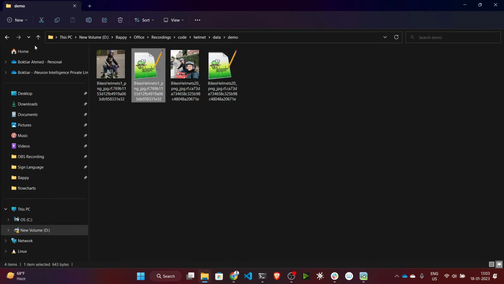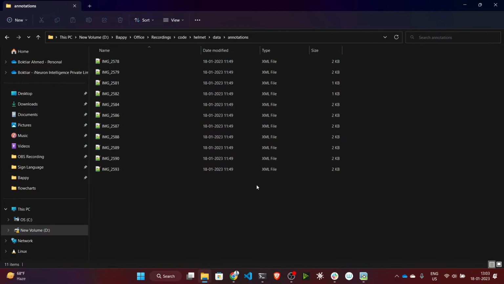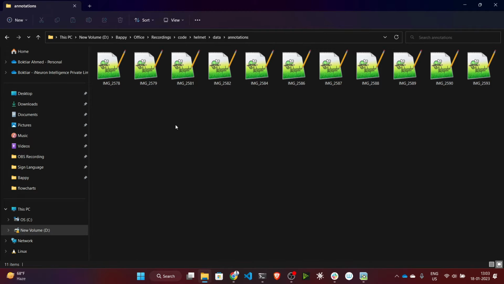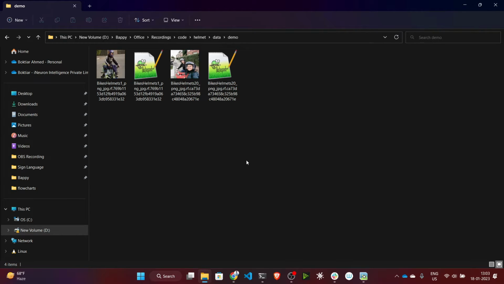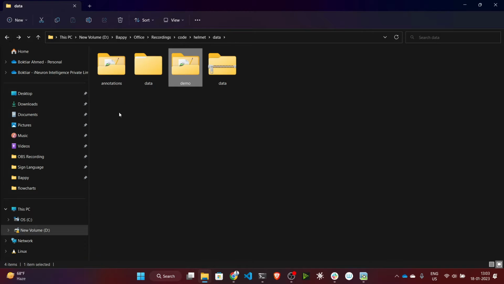If I show you, I already annotated some of the images, so these are the XML files. What you need to do after annotation is copy these XML files into a separate folder called annotation.